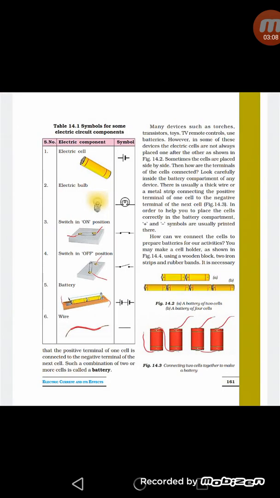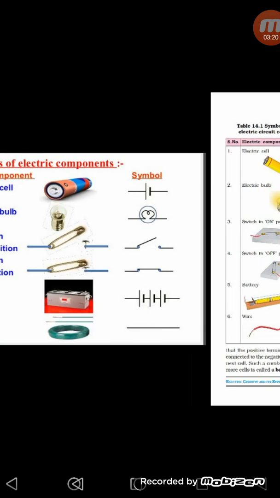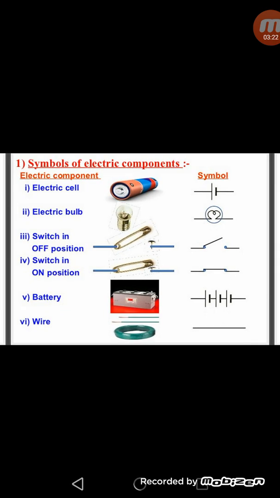As you can see, this first one, whenever you have to draw a cell, sometimes it becomes difficult to draw the cell. So in place of a cell we can use this first symbol, or you can see in this table, this is a symbol of electric cell. An electric cell is represented by a set of two short vertical lines. One of them is slightly shorter and thicker than the other. So we can say the longer line represents the positive terminal and the shorter thicker line represents the negative terminal of the cell.